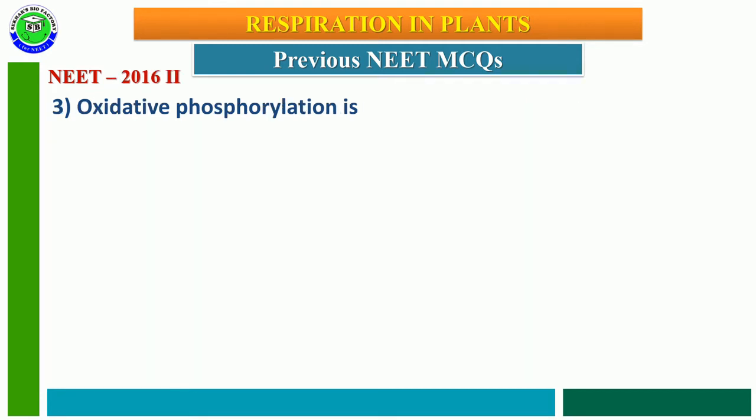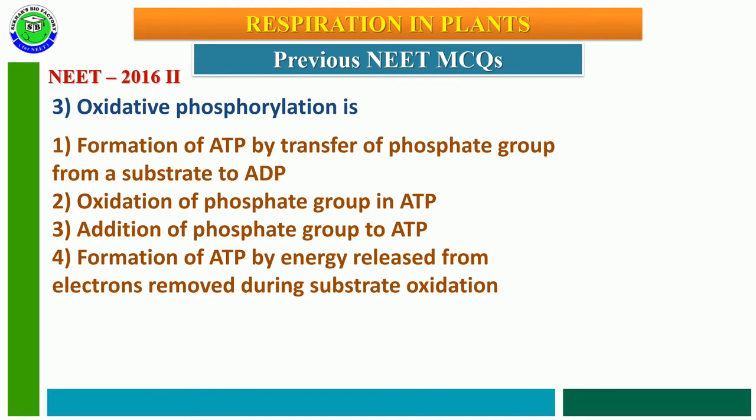NEET 2016 phase 2 question number 3. Oxidative phosphorylation is: first option, formation of ATP by transfer of phosphate group from a substrate to ADP; second option, oxidation of phosphate group in ATP; third option, addition of phosphate to ATP; fourth option, formation of ATP by energy released from electrons removed during substrate oxidation.